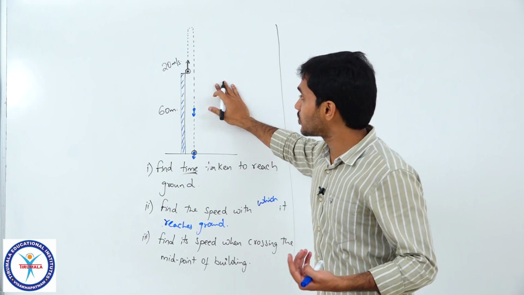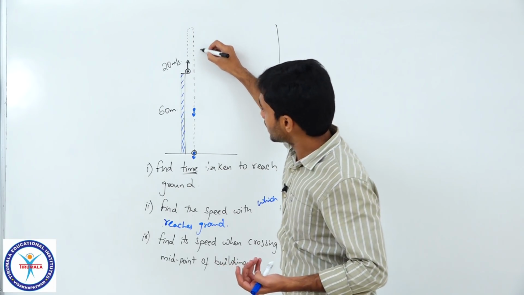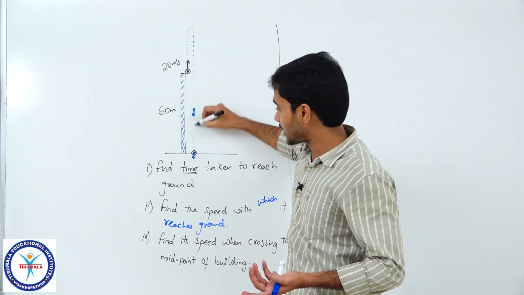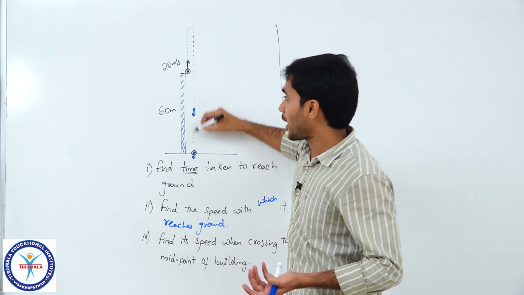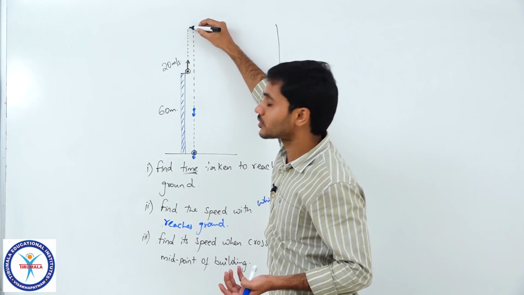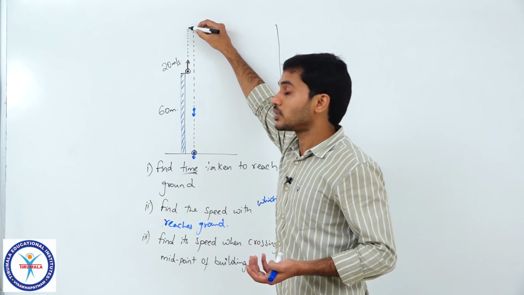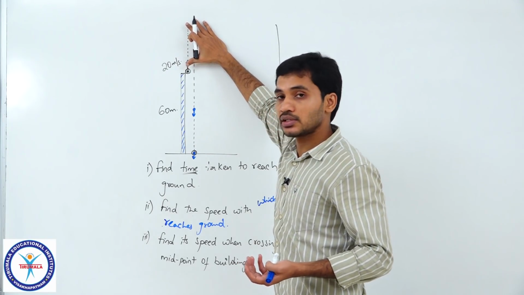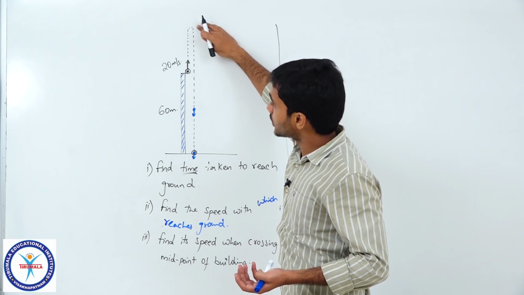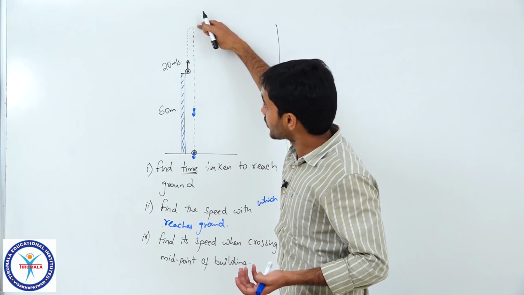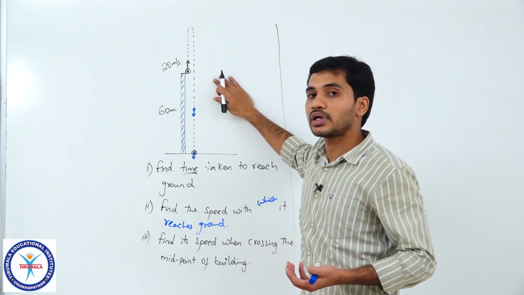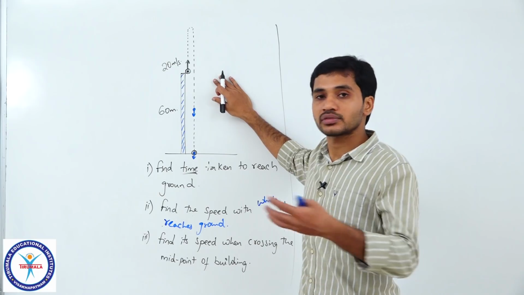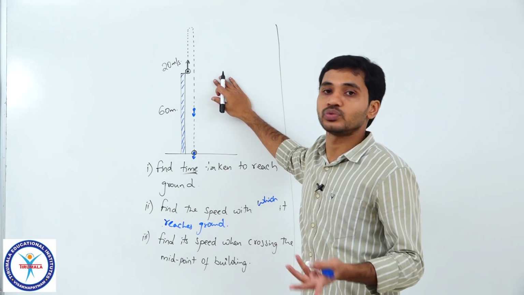You would think that because the particle is going up and changing its direction and returning back, I will first have to find the time it takes to travel from here to here, find this height, and then once again consider the particle traveling from here to here and find that time and add the two times.